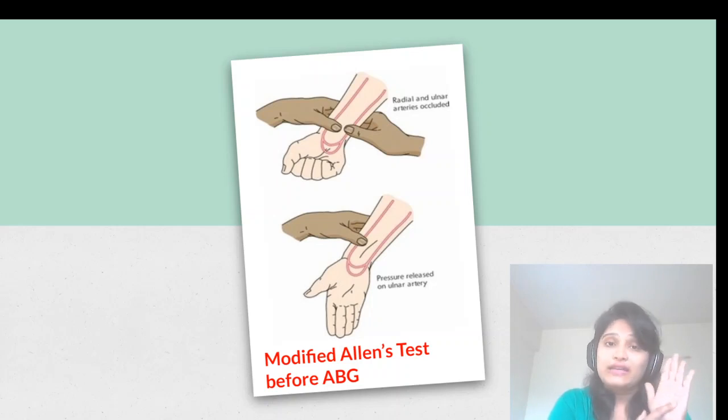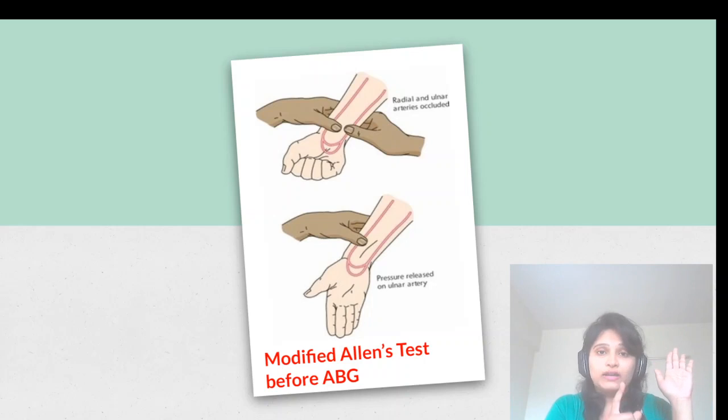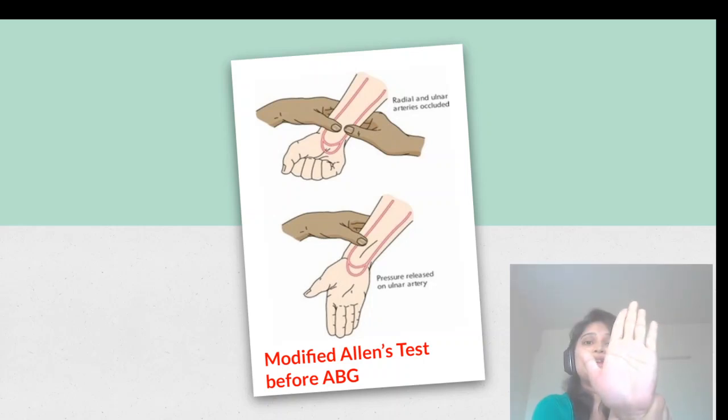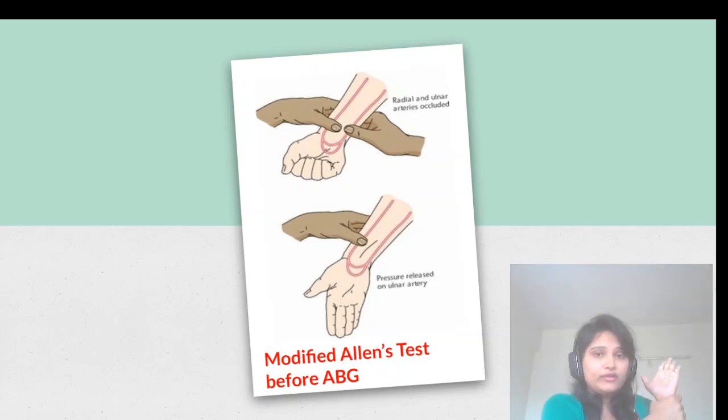This test is called the modified Allen's test. Okay. So before ABG we have to do the modified Allen's test. For that, occlude the client's radial and ulnar artery with your palm or with the BP cuff. Ask the client to clench the fist multiple times. You can see the blanching, whitish color in my palm, right? Because the blood circulation is stopped. Now, slowly relieve the pressure from the ulnar side. This is the pinkish side.